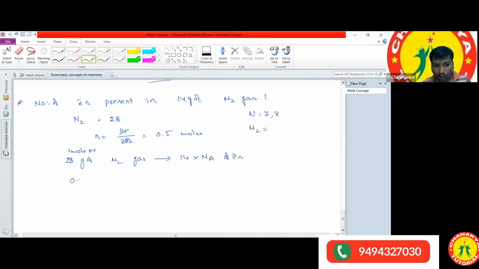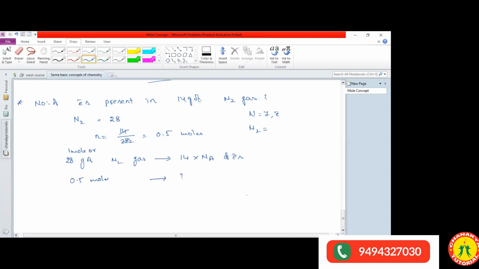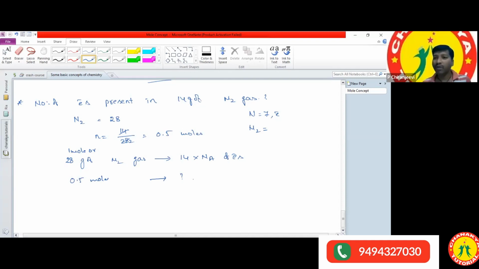Then what about 0.5 moles of the nitrogen gas? 7 Na. Very good answer. So 14 into Na into 0.5. 0.5 we can also write as 1 by 2. 1 by 2 of 14 is 7. Then what is the answer you will get? 7 Na. The number of electrons present in 14 grams of the nitrogen gas is equal to 7 into Avogadro number.